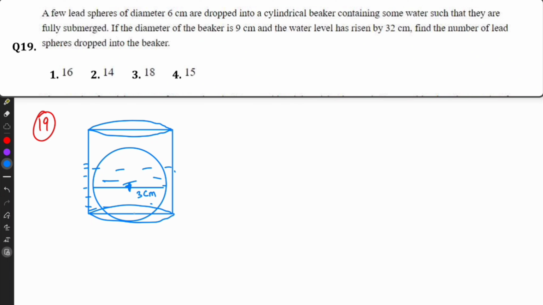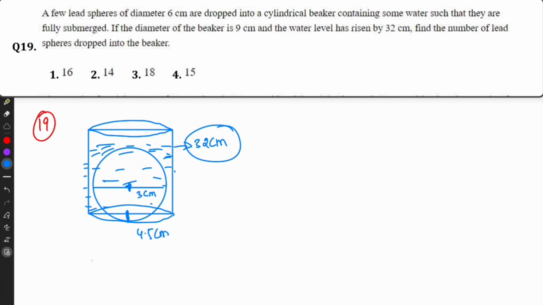If the diameter of the beaker is 9 centimeter, so radius is 4.5 centimeter, and the water level is up to this, so this is 32 centimeter. Find the number of lead spheres dropped into the beaker.